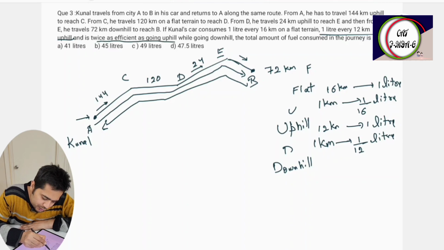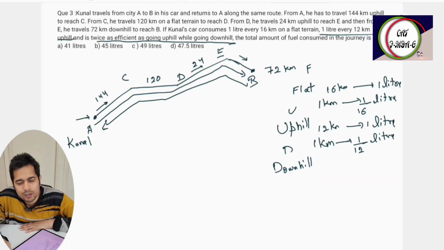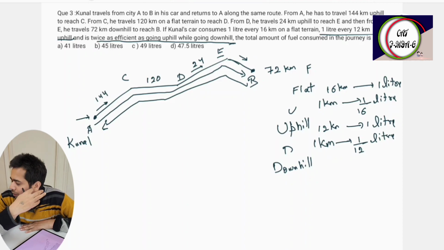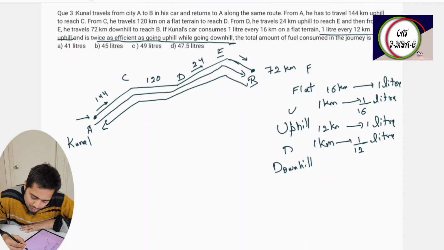is twice as efficient as going uphill. So when he is going downwards, his efficiency is more. In real practical examples also it is like that with a motorcycle or your car. If you go upwards on a slope, your average is less because it requires more fuel to go against gravity. While you are coming downwards, it supports your vehicle, so it takes less fuel. So downhill efficiency is double.